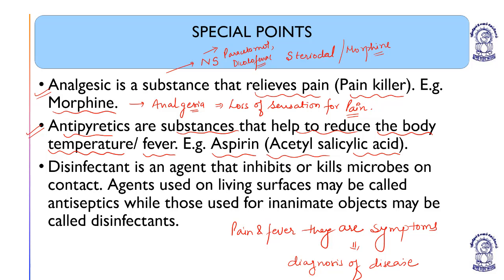Pain and fever are the symptoms that tell you something is going wrong, and that is why these symptoms are very necessary, because they maintain the exact level of consciousness in our body. So pain and fever should be there. They are the symptoms which help in the diagnosis of disease.